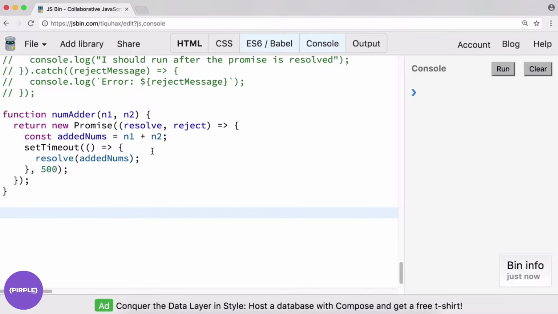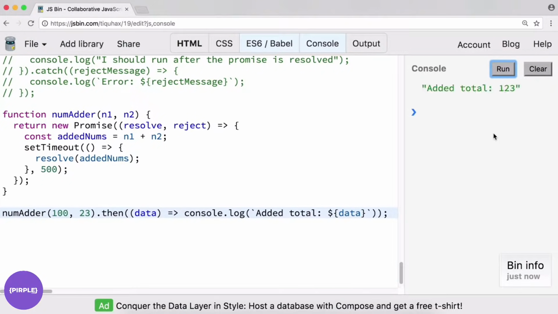Okay, so we have our function. Now how do we invoke a function and pass it arguments, parameters, and then wait for the promise? Well, very simply. numAdder, and the arguments it needs are numbers, so we'll do 100 and 23. And then we just say .then. We're going to get back some kind of data like so, and we can console.log the data. So, added total, data. Right, let's try this out. Run. Boom, success. Pretty easy to do, right?